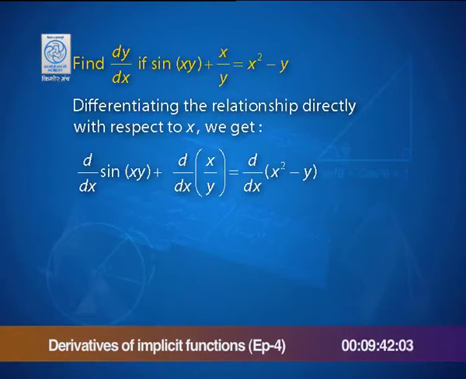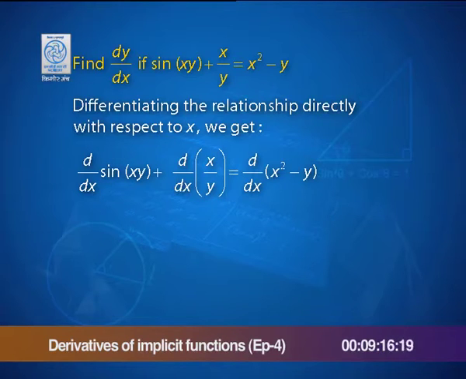We have the question which says: find dy by dx if sin of xy, the product xy, plus x by y is equal to x square minus y. Again, differentiating the relationship with respect to x, we get the derivative of sin xy plus the derivative of x by y is equal to the derivative of x square minus y.